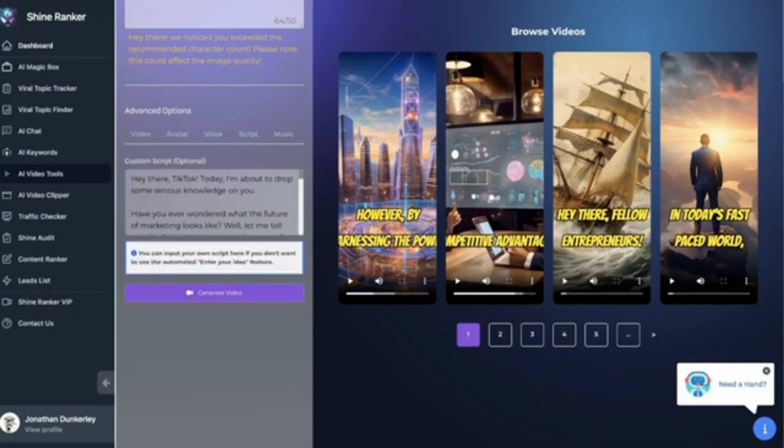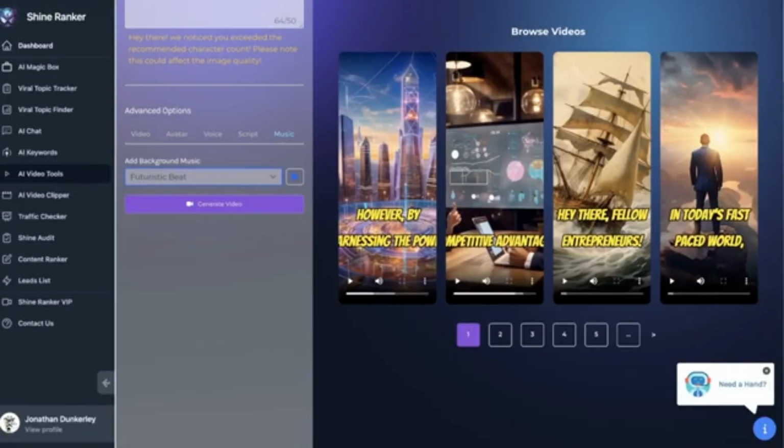Then we could add in music. I click the music tab, and then I'm going to say either no music or pick whichever one I want. I'm going to just pick a random one. And now we are actually set to generate our first video.